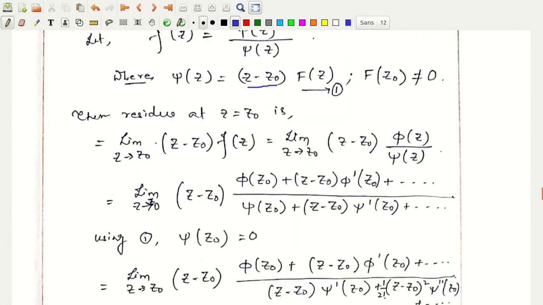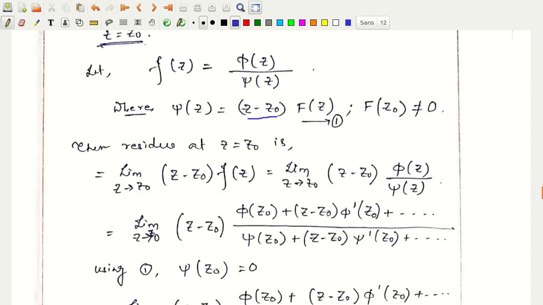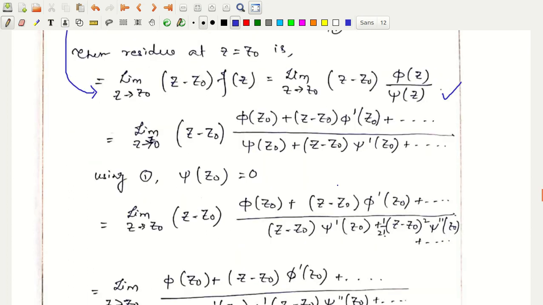So how do we find the residue at z equal to z0? As I have just defined, it will be the limit z tending to z0 of z minus z0 into f of z. Putting this form of f of z, I get the limit z tending to z0 of z minus z0, phi of z by psi of z.